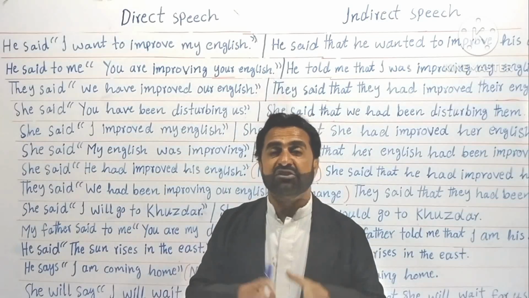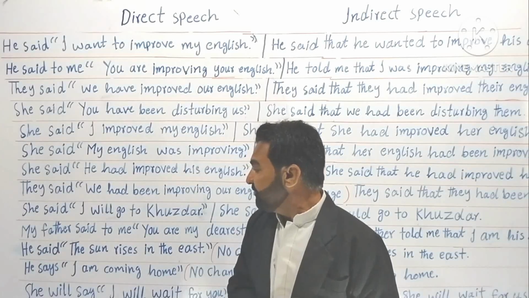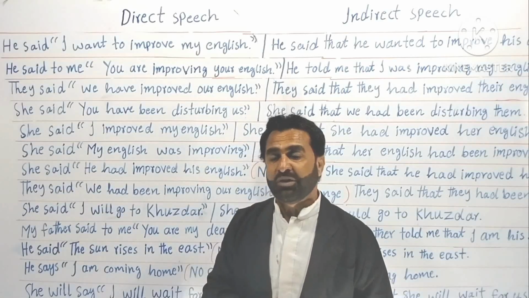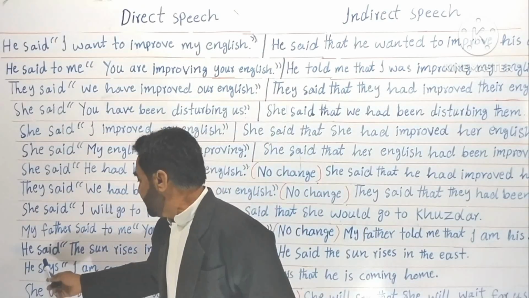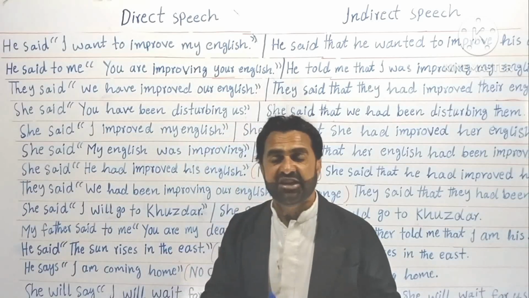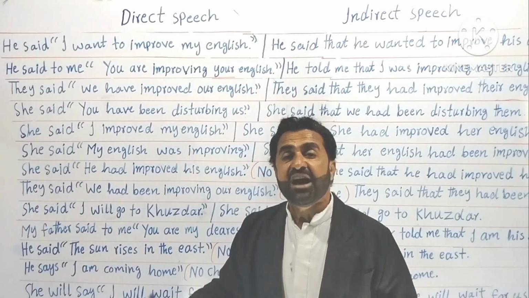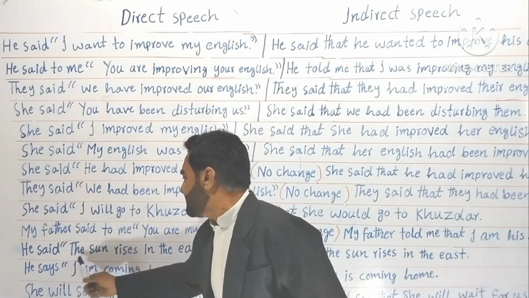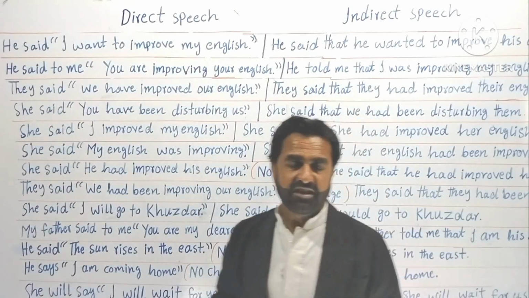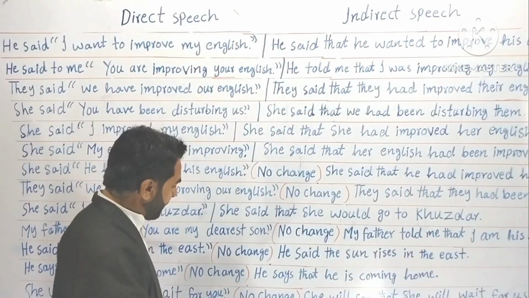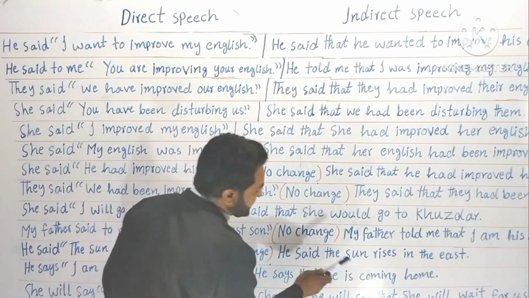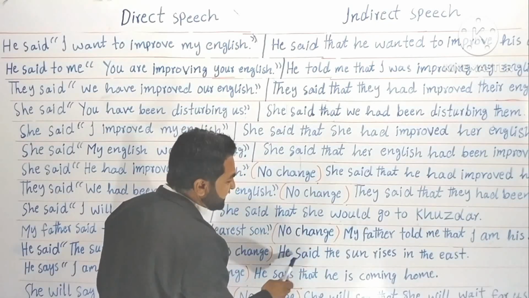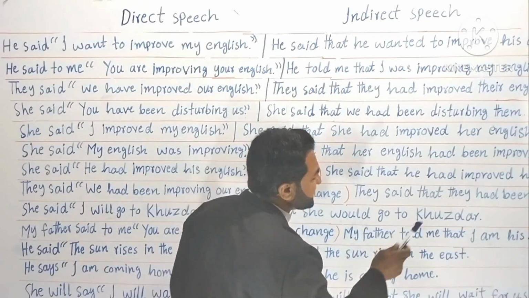So this was the example of stationary things. Now let's get to another thing, the same thing again, not changing one. Look at the example. He said means my teacher said, the sun rises in the east. Look at the inverted commas. He said, the sun rises in the east. Again the same thing. He said that, I'm sorry, I have forgotten to write here that.